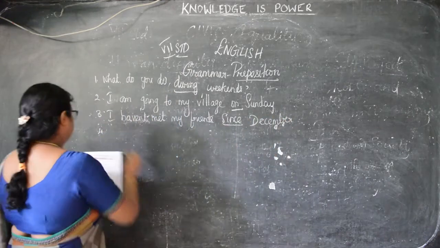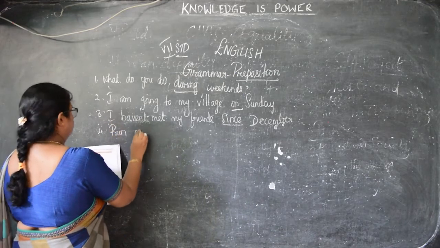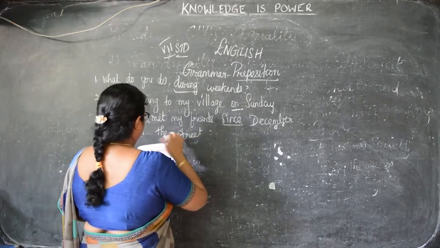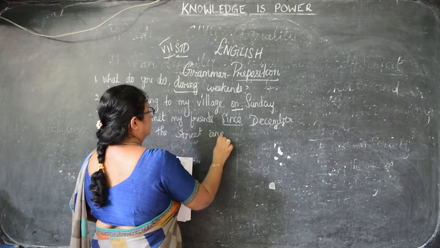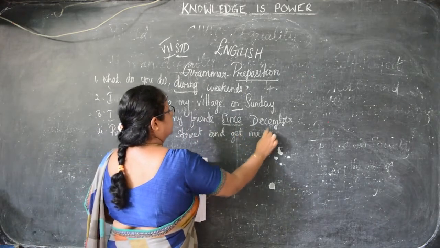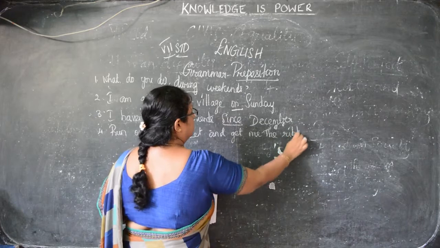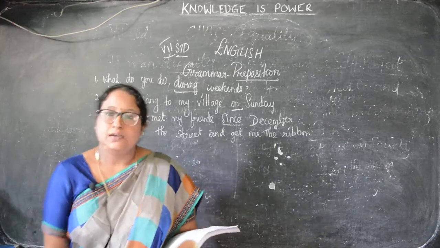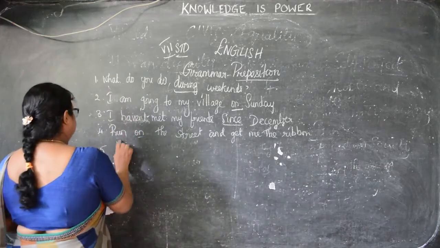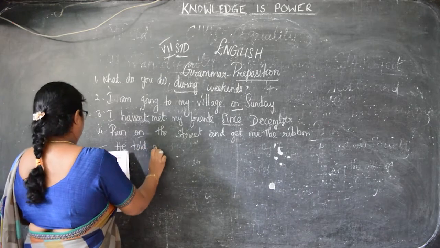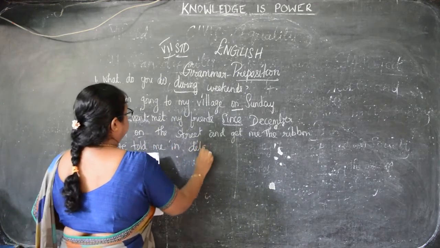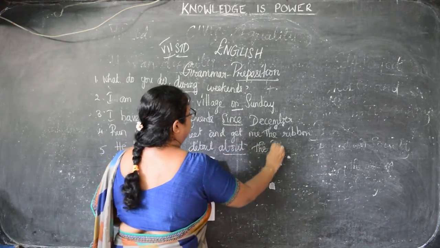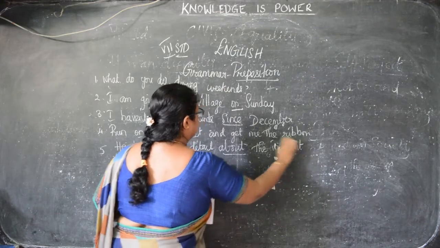Then run on the street and get me the ribbon. So you have to write the correct preposition there for this sentence, children. Okay, that is, run on the street and get me the ribbon. Then he told me in detail about the incident. So what's the correct preposition there, children?